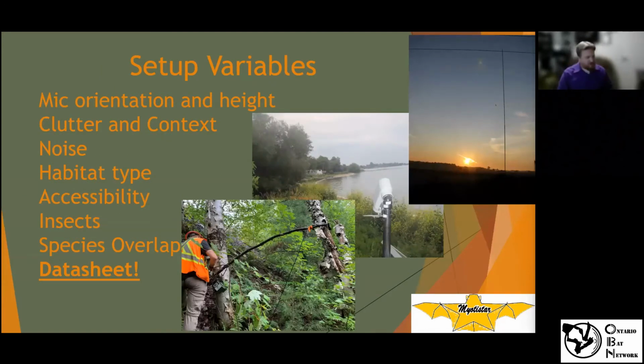And so that feeds into, I was going to say that in this slide, talking about the specific location that you put them. First of all, your mic orientation and height are important. You want to get the microphone off the ground. Usually there's all kinds of noise from vegetation on the ground. You want to get them at least 2 or 3 meters above the ground. We used to put them way up in Met towers, 30 meters high, to record migratory tree bats like hoary bats. We don't do that as much anymore, at least not here.